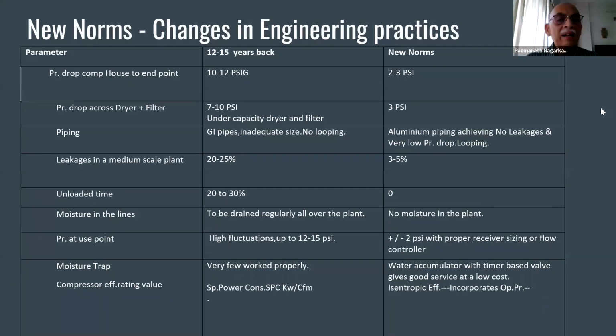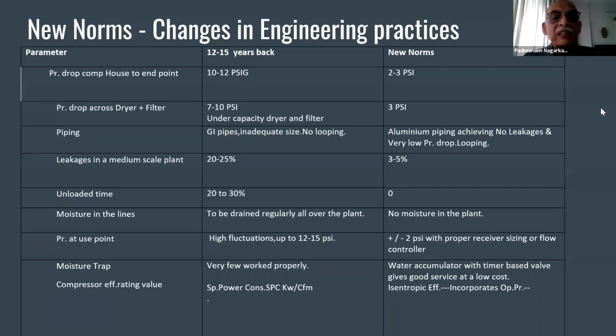Earlier, if you went to any factory, all the machines would have one vertical pipeline with a valve, and either the operator or the supervisor would open that valve in between. He would remove the moisture, and the plant would run. Not anymore. Now there is no moisture in the plant. You open any valve anywhere in the plant, you should not get even a drop of water.